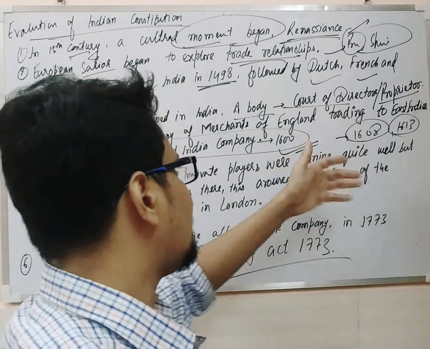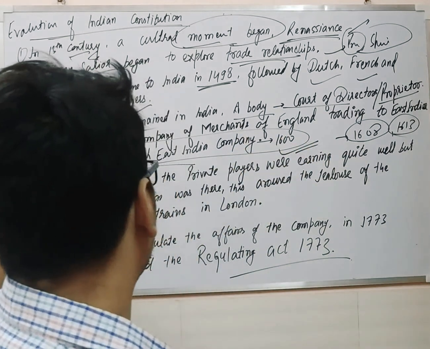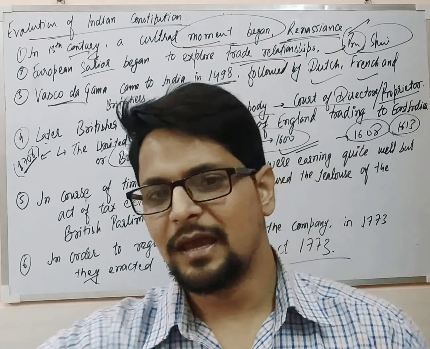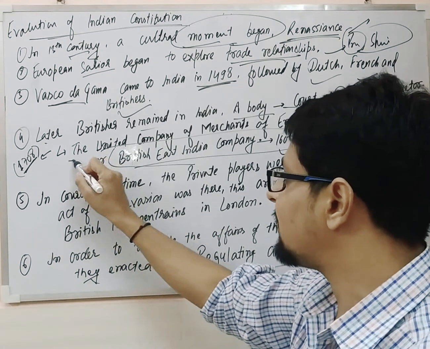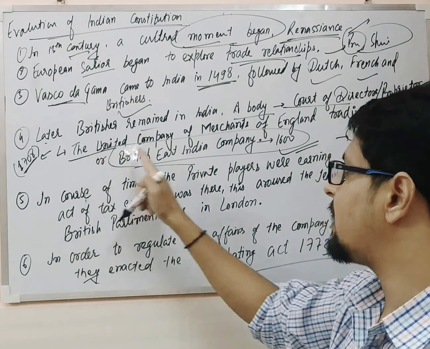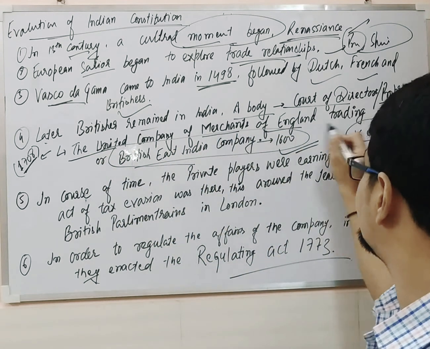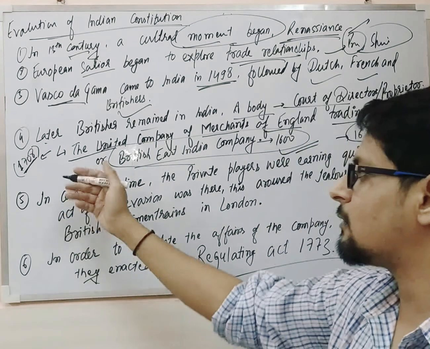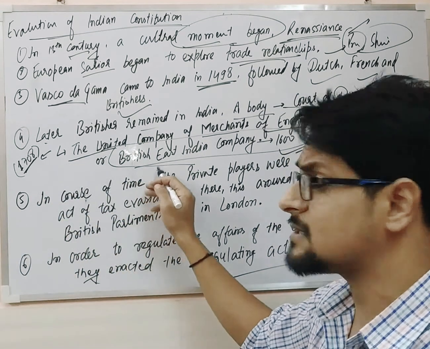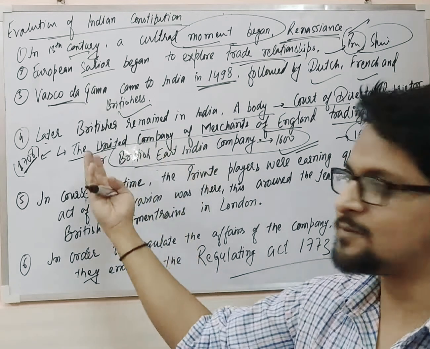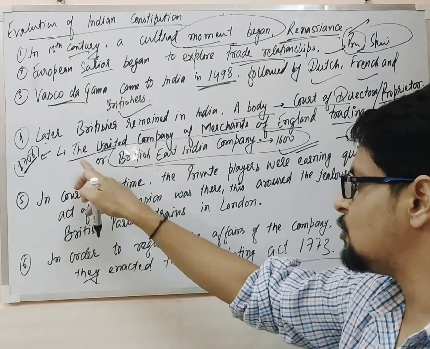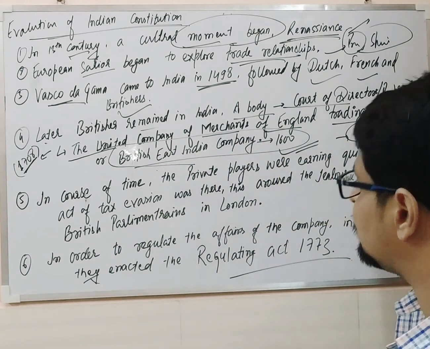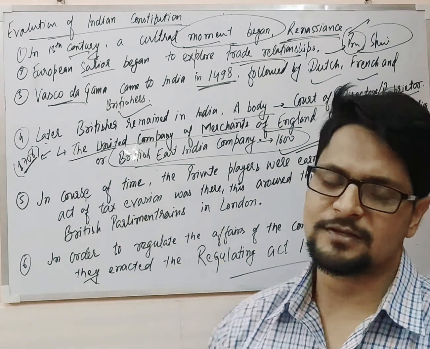Later on, say after 100 years, they incorporated all the small companies into a single united company, and the name of that company was the United Company of Merchants of England trading to East Indies. This part of the world is called the East Indies. In 1708 they changed the name of the company, and the new company they formed was the United Company of Merchants of England trading to East Indies.